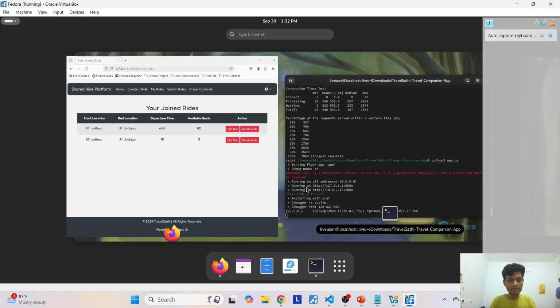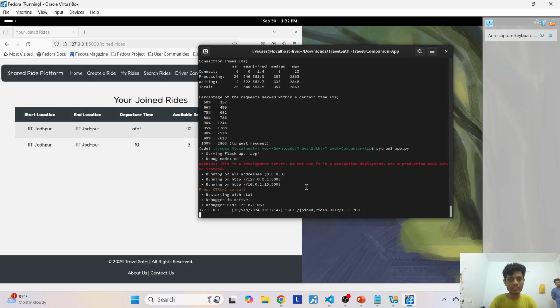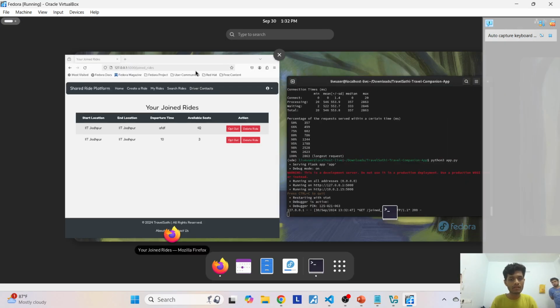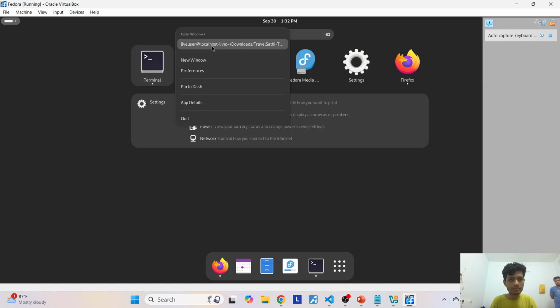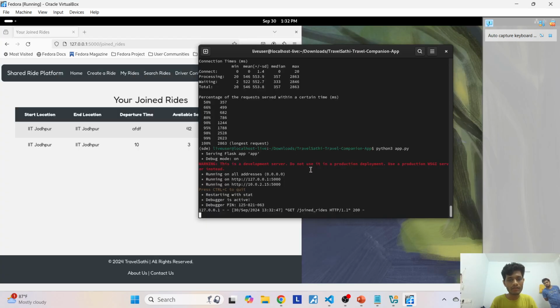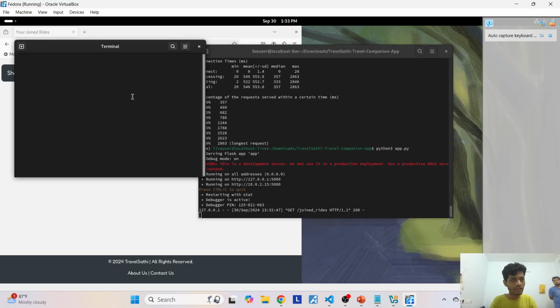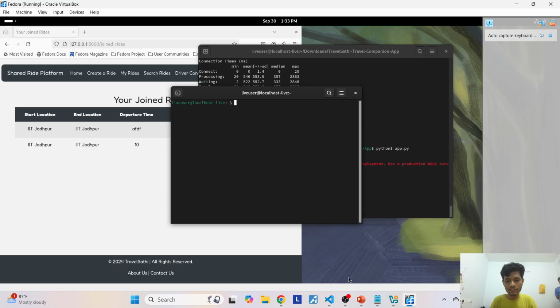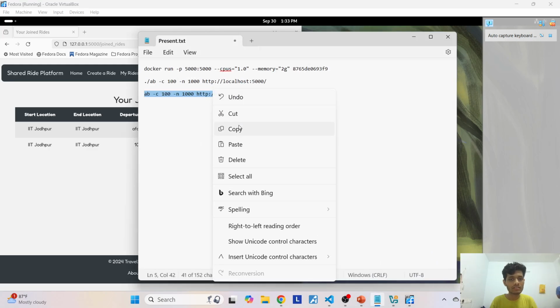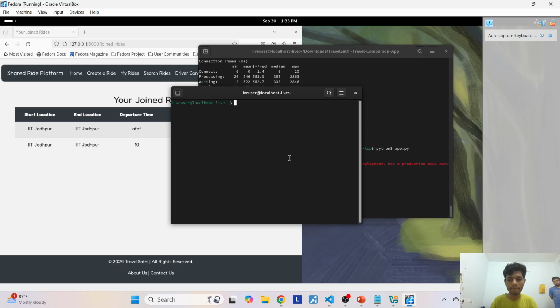We'll do the benchmarking here also. Let's run it in a new terminal. We are using the same benchmarking to get consistent results across these two approaches. Let's run the benchmarking.